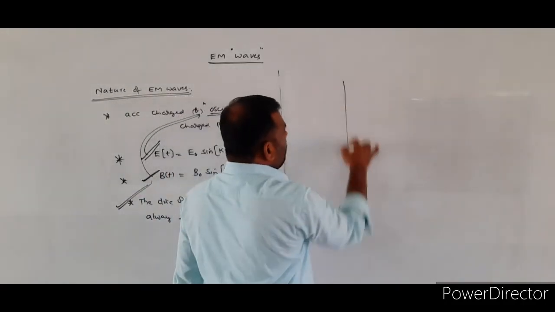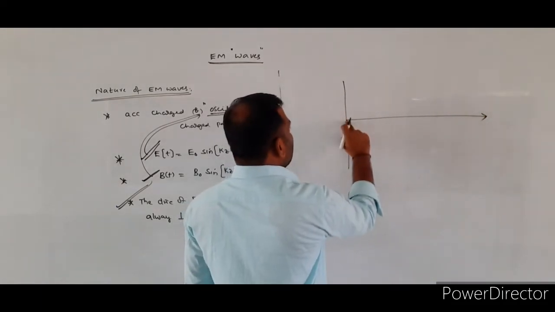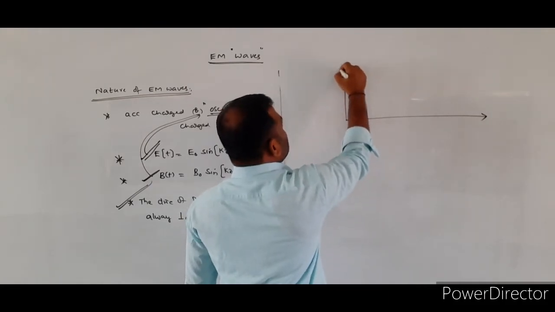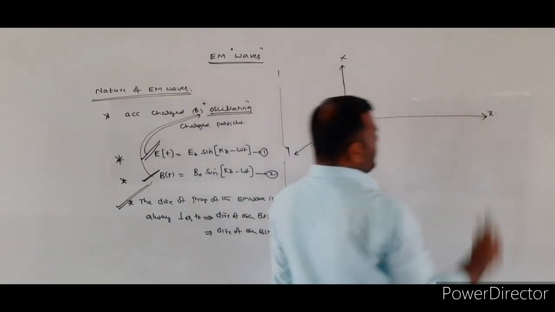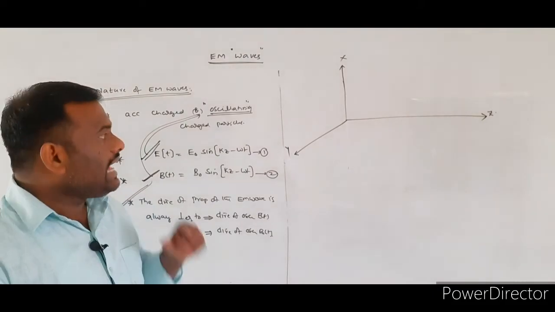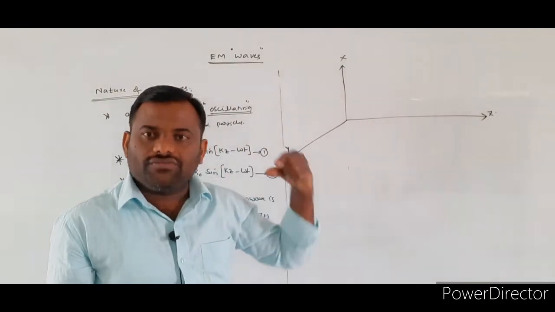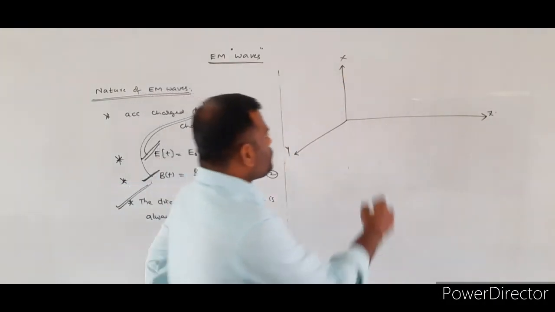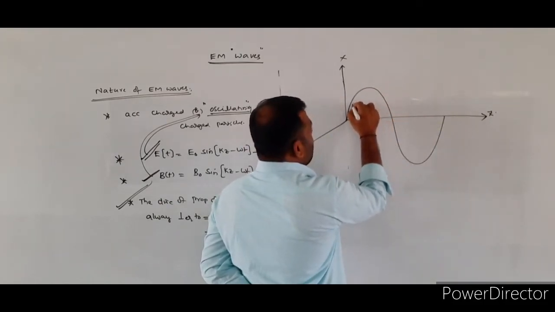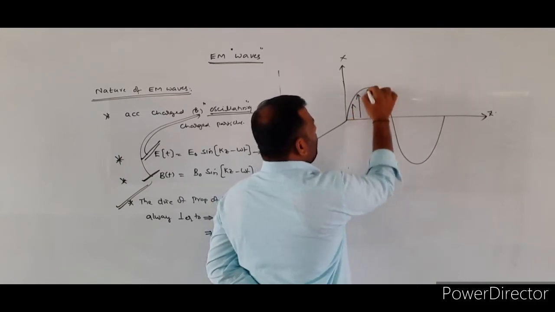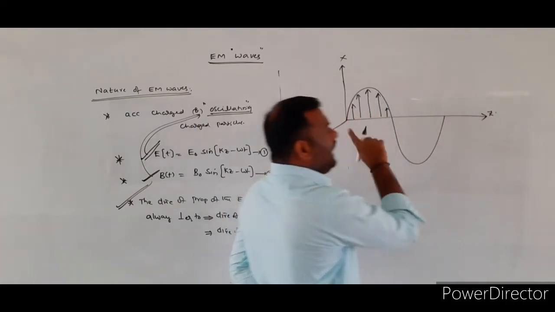So the representation of the electromagnetic wave is like this. See here. I am assuming that this is the x axis, this is the y axis, and this is the z axis. I am assuming that the electric field will be oscillating along the x axis, so the electric field vector will be represented like this. The direction of the vibrations of the electric field will be perpendicular to the direction of the propagation of the electromagnetic wave.